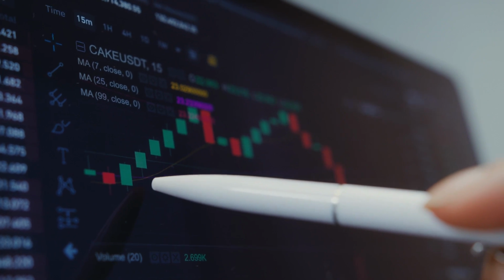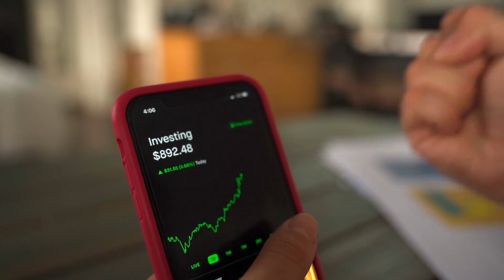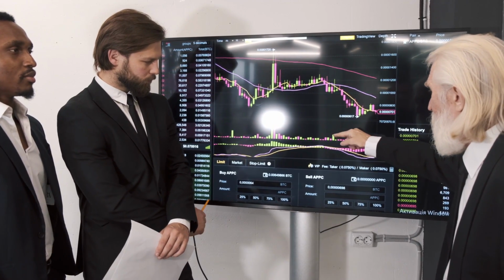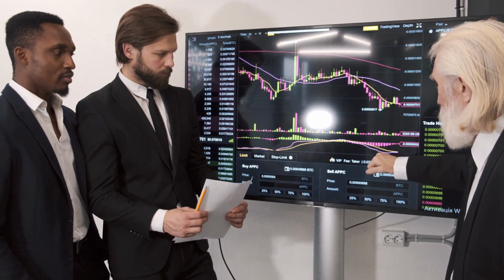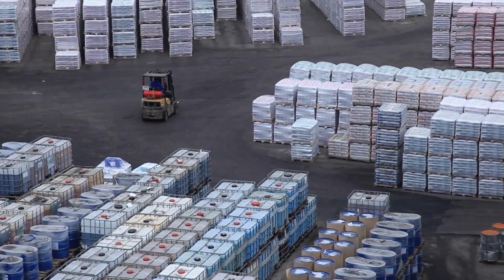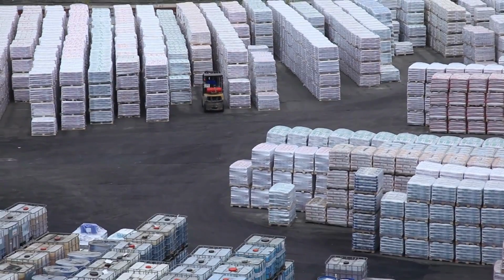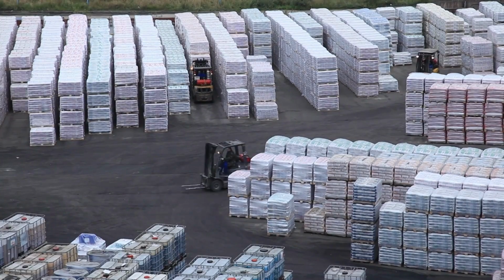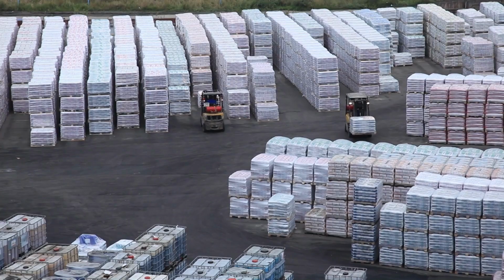Relationship between US NFP and inflation. The relationship between US NFP and inflation is complex. Generally, a strong NFP figure suggests a robust labor market, which can lead to increased wages and consumer spending. Higher consumer spending, in turn, can contribute to increased demand for goods and services, potentially driving inflationary pressures. However, the overall impact of NFP figures on inflation is influenced by various factors, including productivity levels, global economic conditions, and the effectiveness of monetary policies.